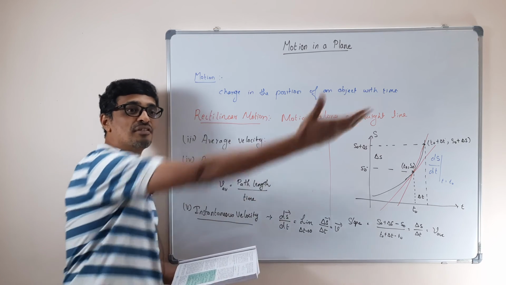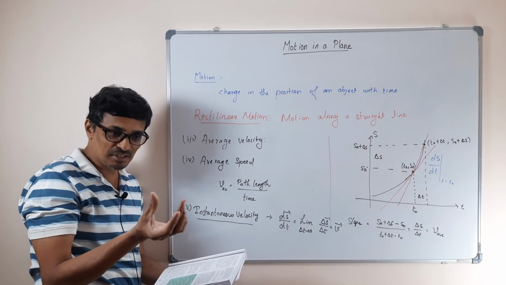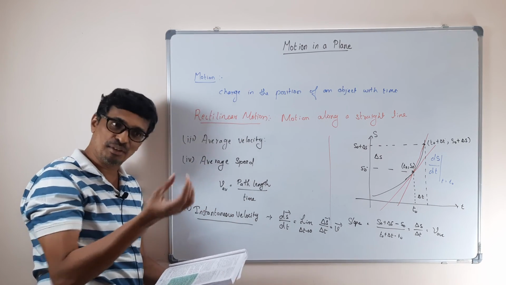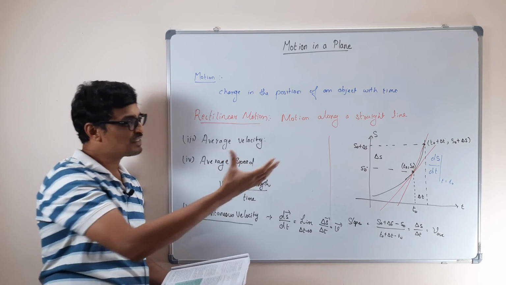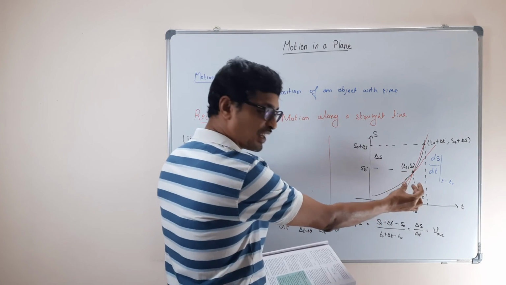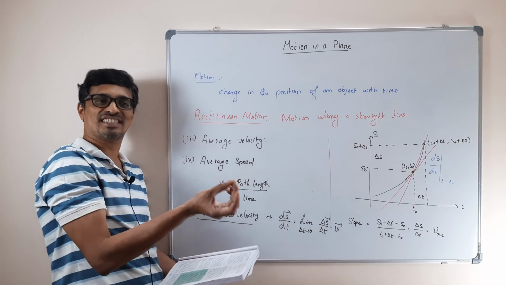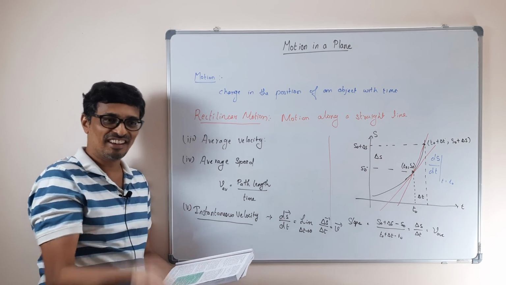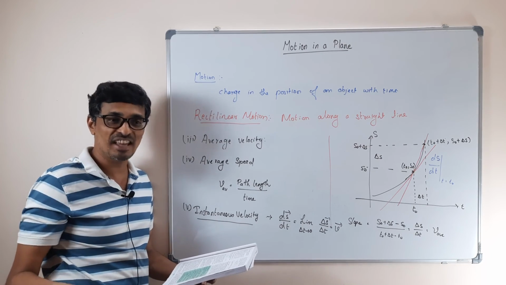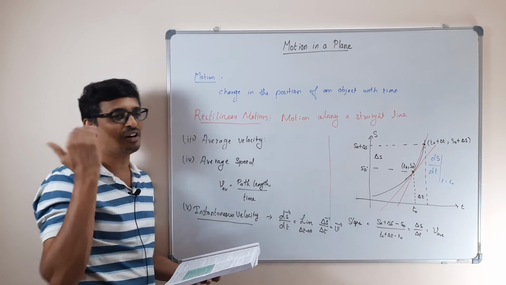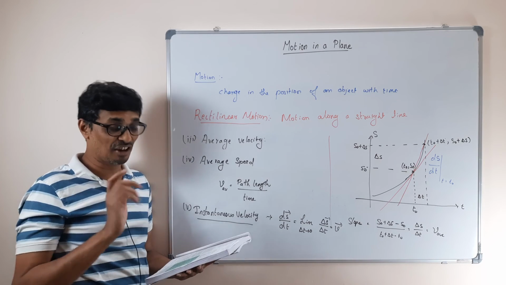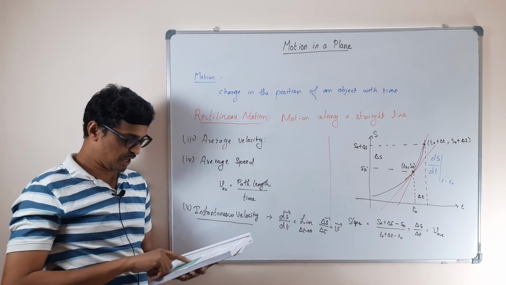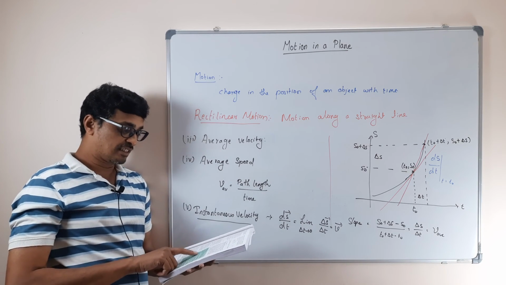You take the difference wherever, or take the distance over a smaller time scale, it's going to be the same. As you make your delta t smaller and smaller, it's going to be the same only. It's not going to change. So your average velocity and instantaneous velocity are going to be the same in case of uniform rectilinear motion. The average and instantaneous velocity are equal.